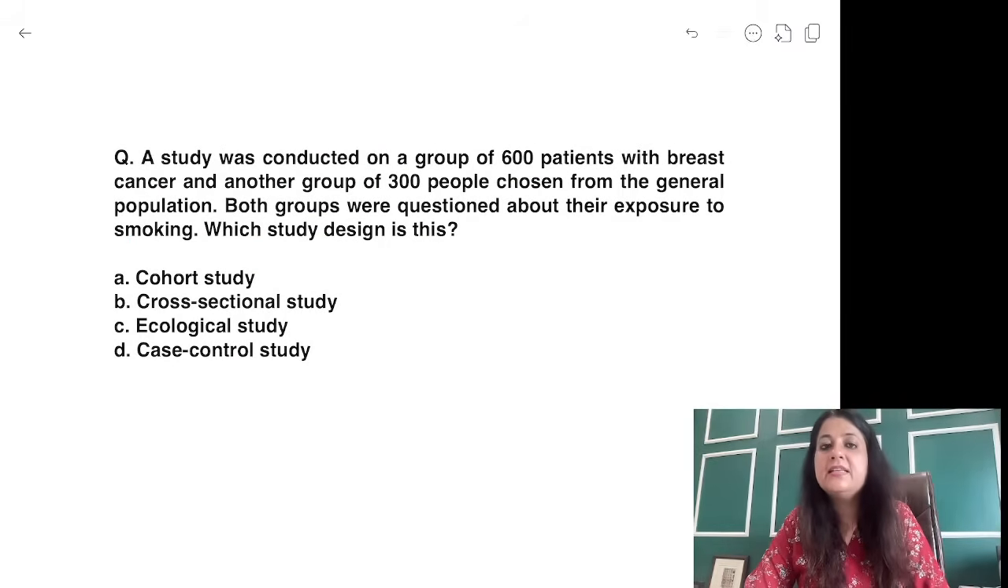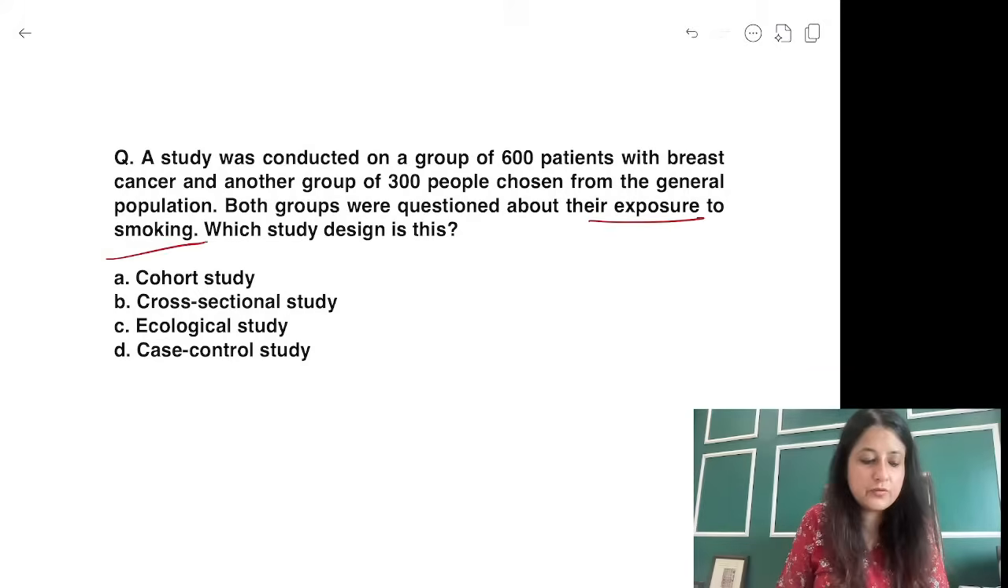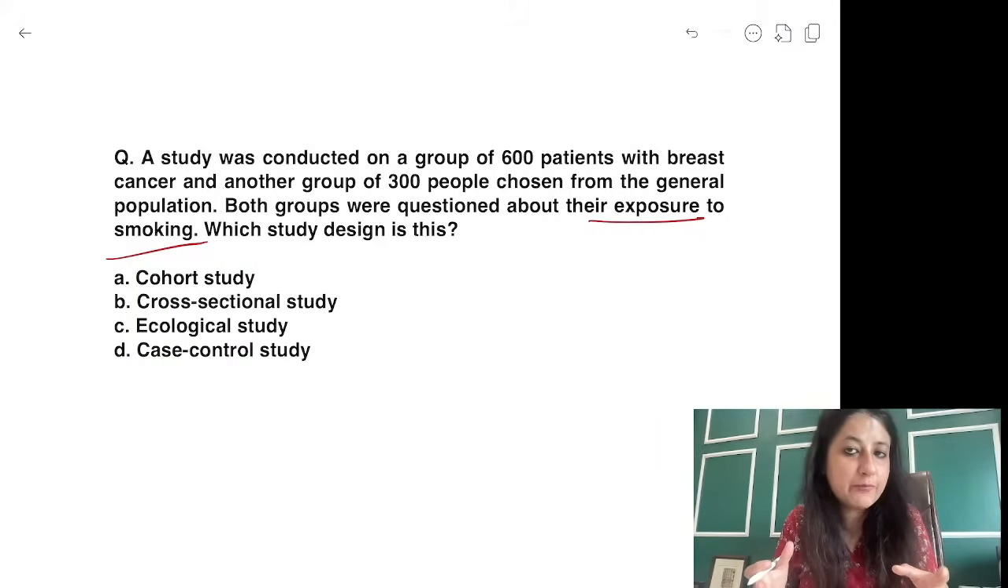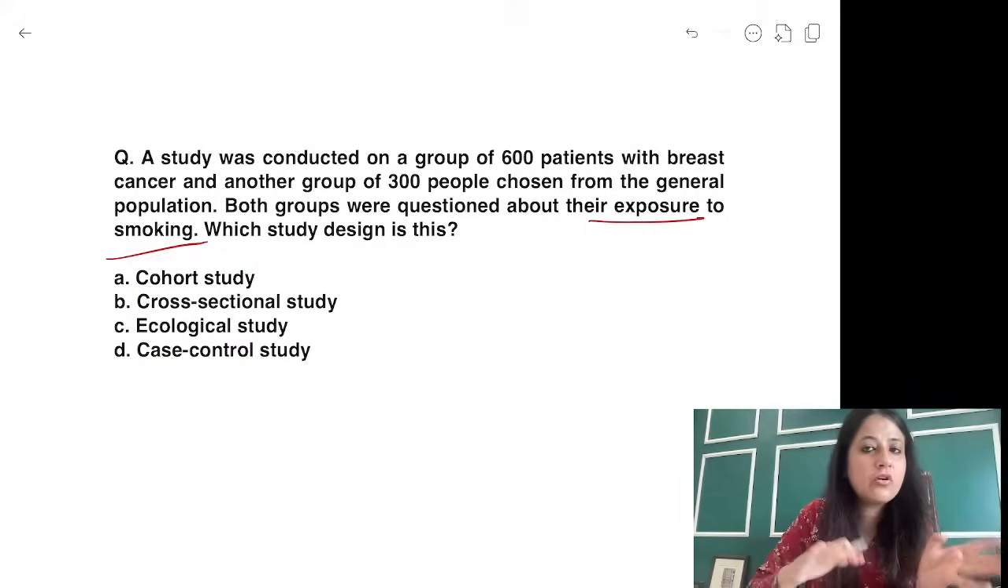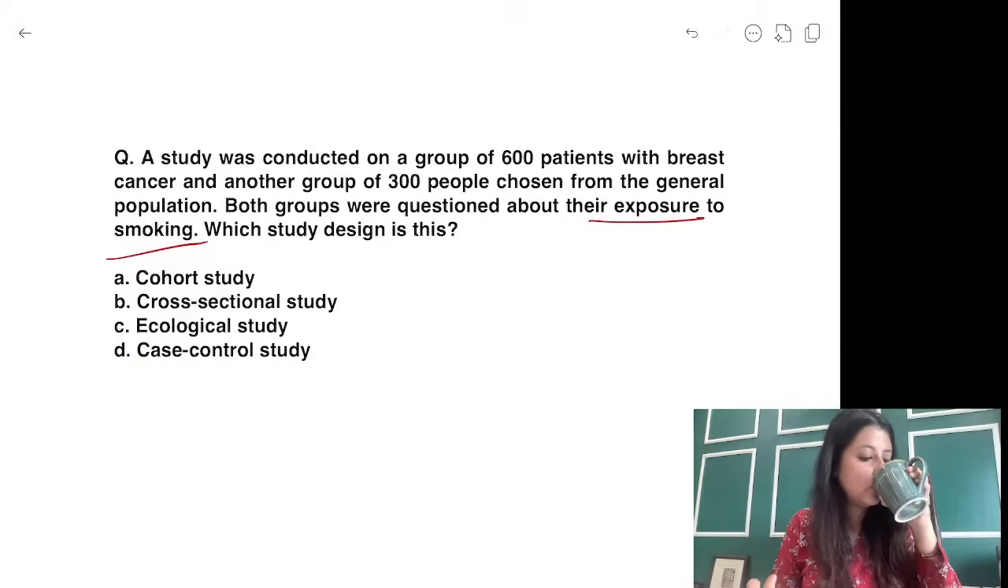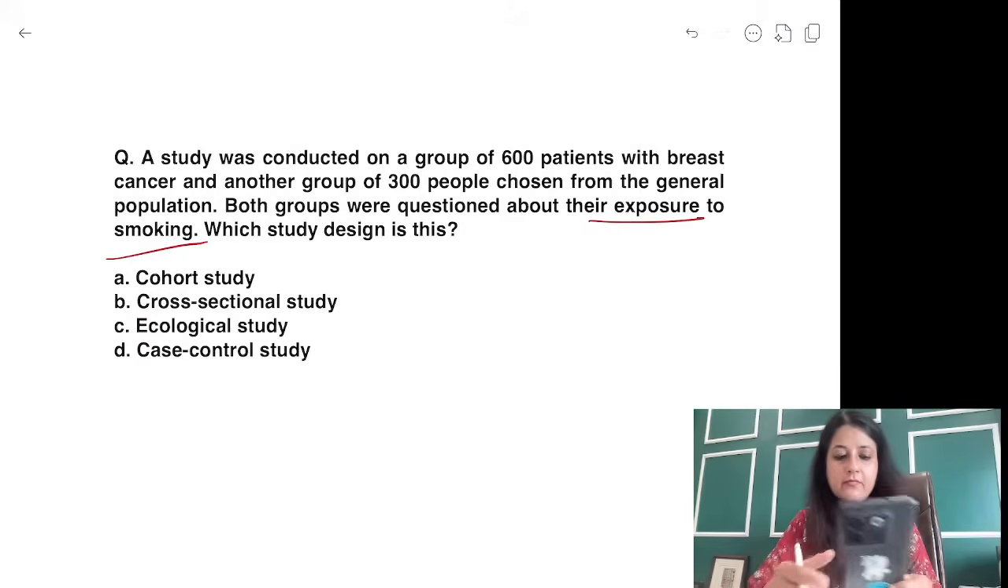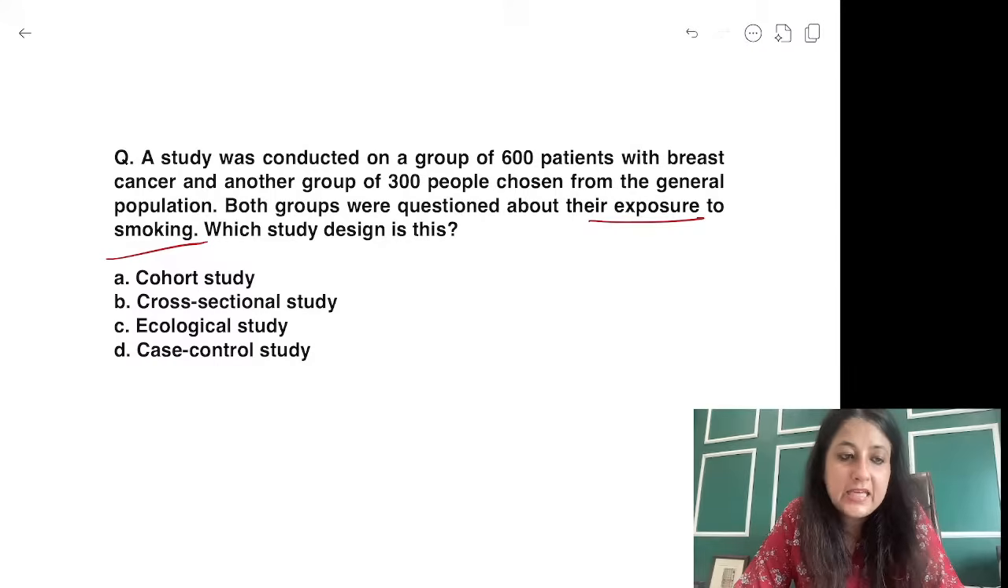Now think about this. A study was conducted on a group of 600 patients with breast cancer and another group of 300 people chosen from the general population. Both groups were questioned about their exposure to smoking. Think, in which direction is the study proceeding? Is it going from effect to cause or cause to effect? Guys, think carefully. What is your comparison group over here?